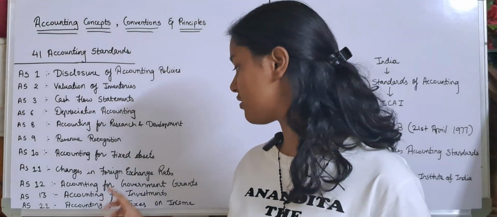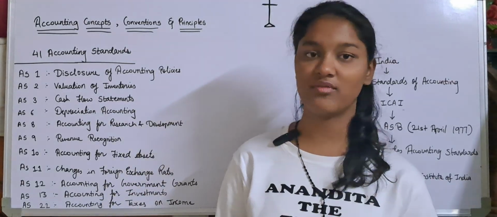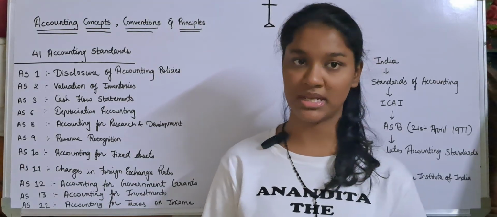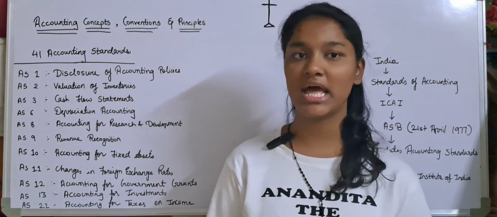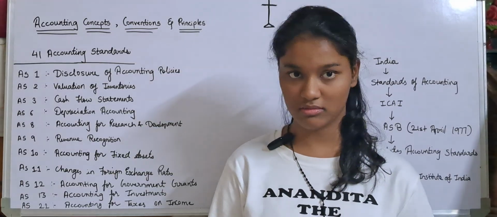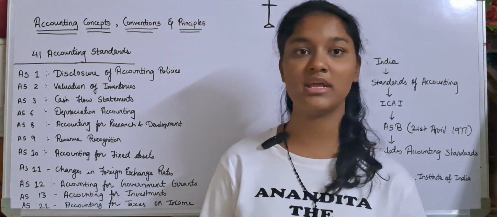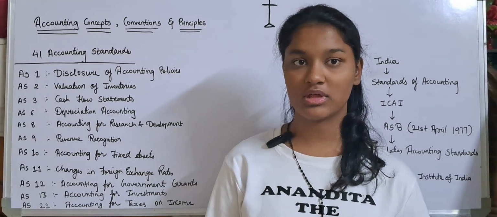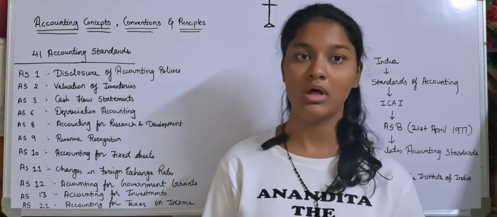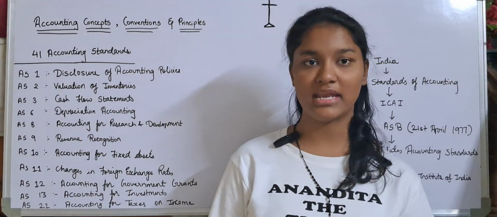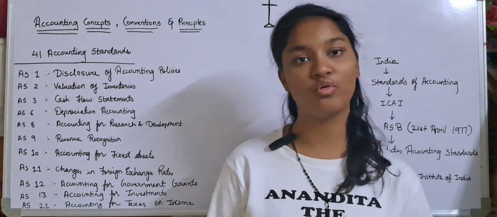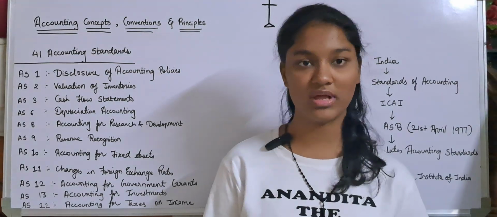Then AS13 is for investments. Now what are investments? I have some money left with me, I want to increase that money. So I have 10,000, I want it to increase a bit to say 11,000. So what I do, I invest it in a company, in equity shares or preference shares or wherever I want to. I will analyze where I want to keep my money, where I will get more returns, and accordingly I will invest that.